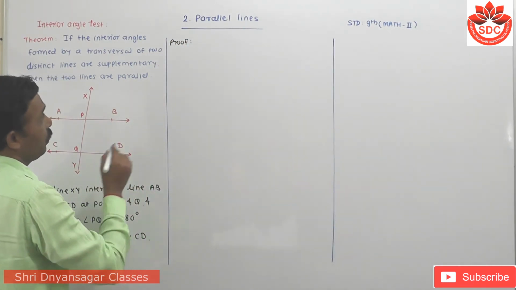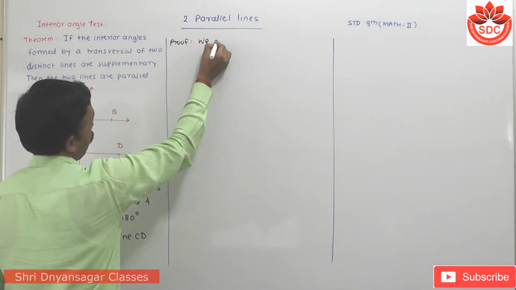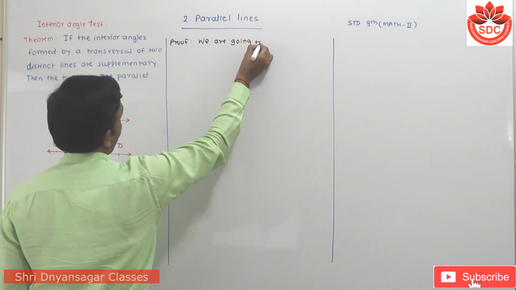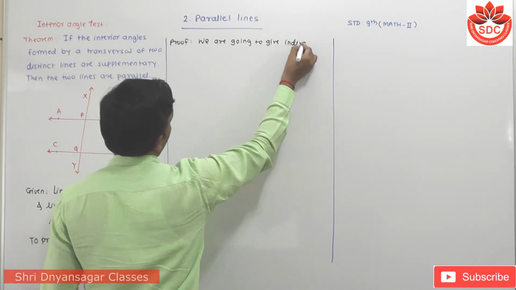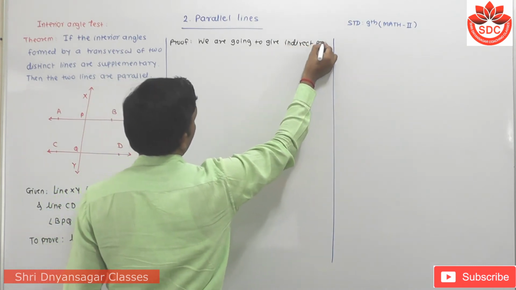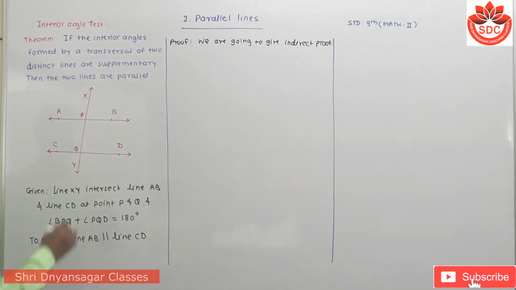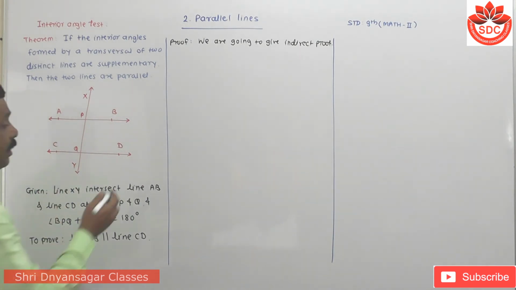We are going to give an indirect proof. For this, I have to write here: let us assume, or suppose, that these two lines are not parallel.